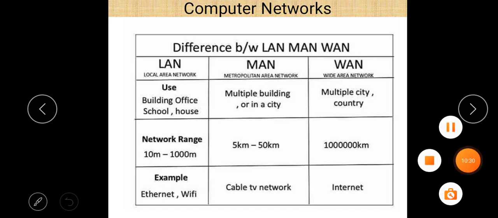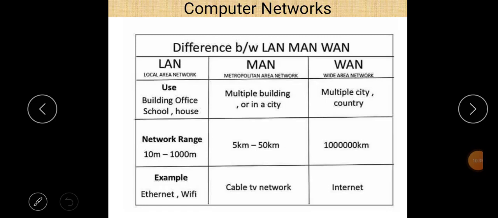Our next topic is LAN, MAN, WAN. These are the different types of networks and very popular types of network, and it is a very important question for your examination. Most of the time the difference will be asked between LAN and MAN or MAN and WAN, or a comparative study will be asked among these three. So what is LAN, MAN, WAN? First of all, the full form. Just write their full form. LAN stands for local area network, MAN stands for metropolitan area network, and WAN stands for wide area network.